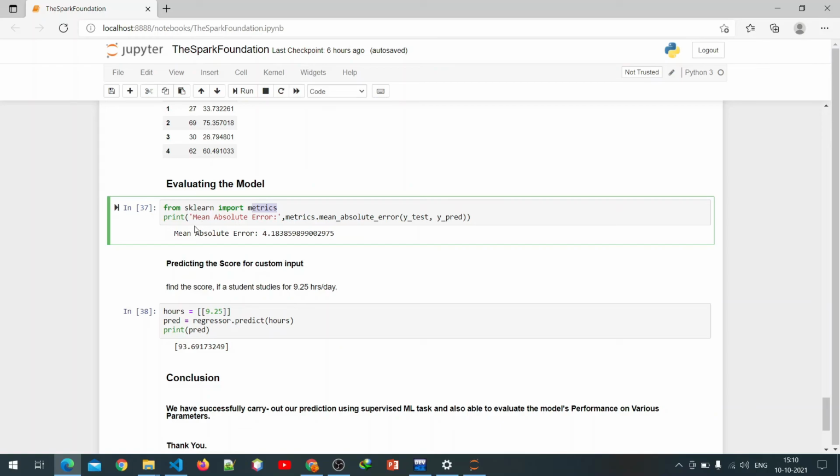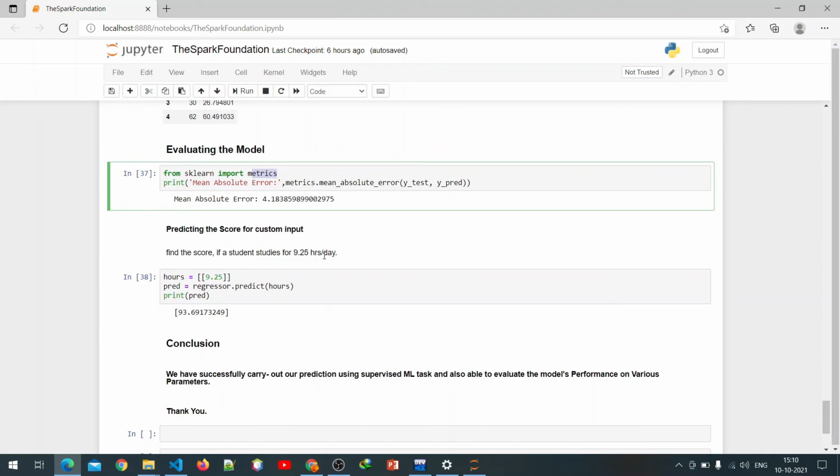So we print the mean absolute error, using y test and y predict. The mean absolute error we get is 14.1838598, something like that.